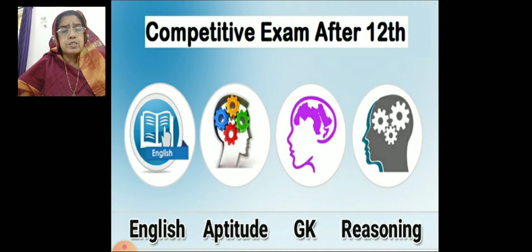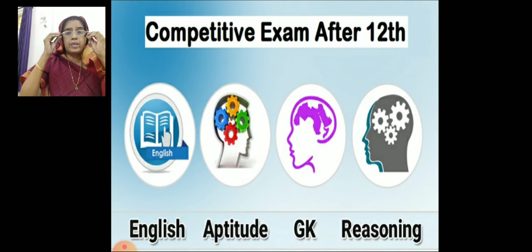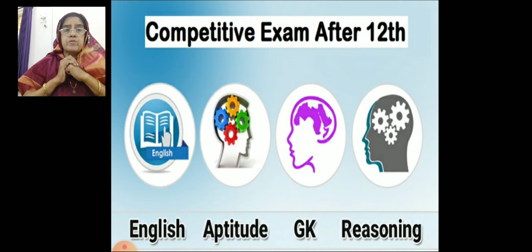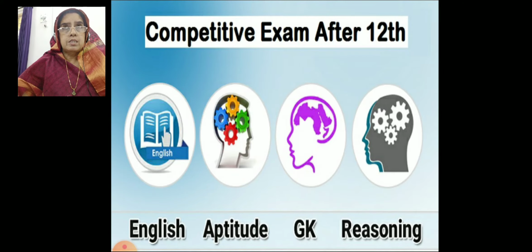Nowadays, the students have to undergo many examinations. Previously, we had only 10th and 12th public examinations, but now we have a lot of examinations after their 10th and 12th, even to join many professional degrees like BE, MBBS, BL, like that, many professional degree courses. They have to undertake competitive examinations after the 12th standard.